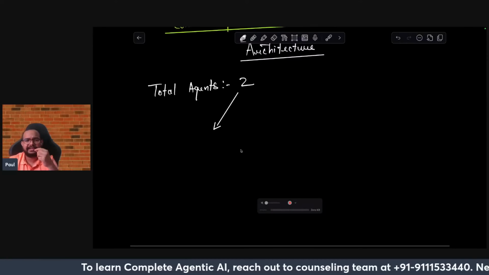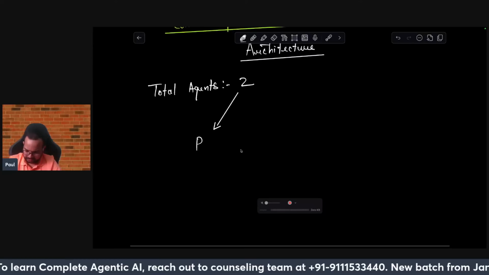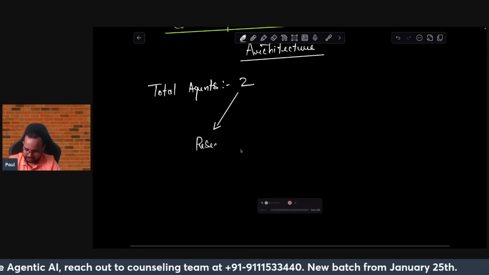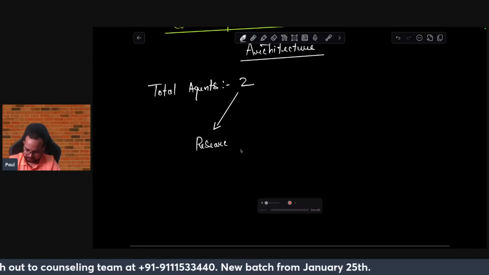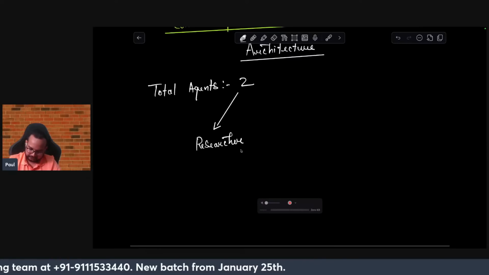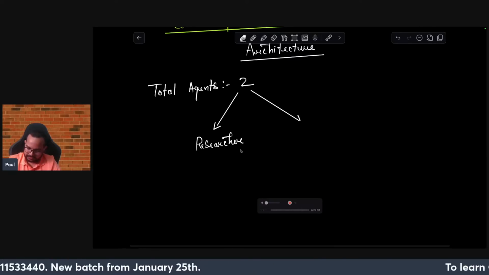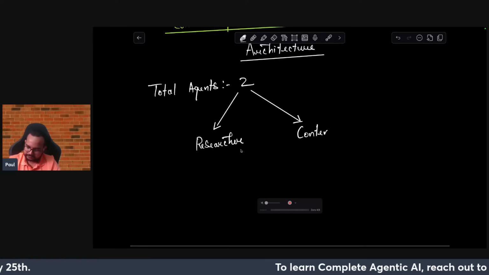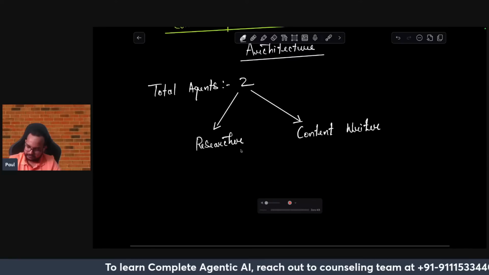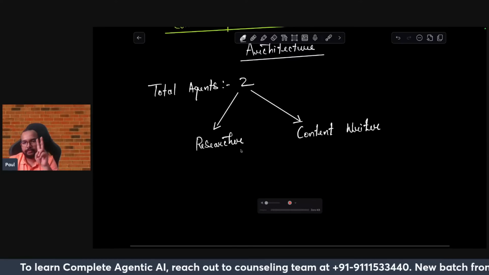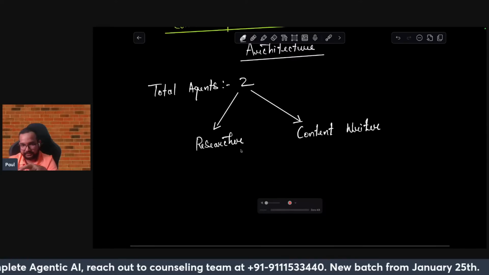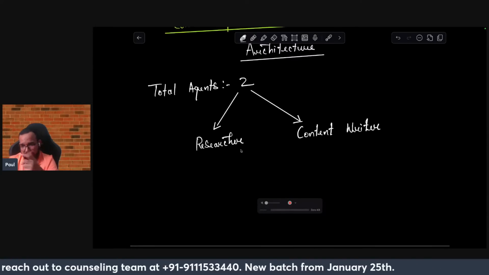You can think of it as any type of researcher, so content research. And then comes your content writer. So the total number of agents is two: one of them is a researcher and the other is the content writer.